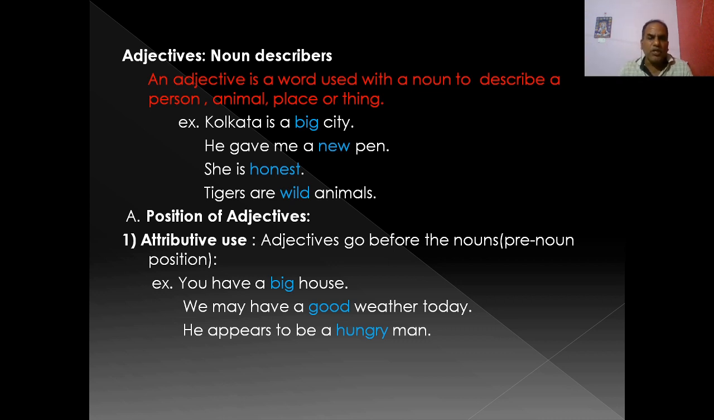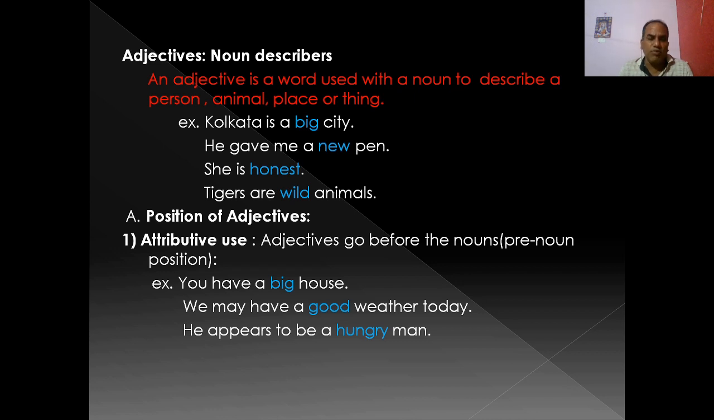Okay, I'm clear. We may have a good weather today. You see here the noun phrase is a good weather, and weather is the noun and good is the adjective of the noun weather. So the adjective good is used before the noun weather. So the position is a pre-noun position or attributive position.